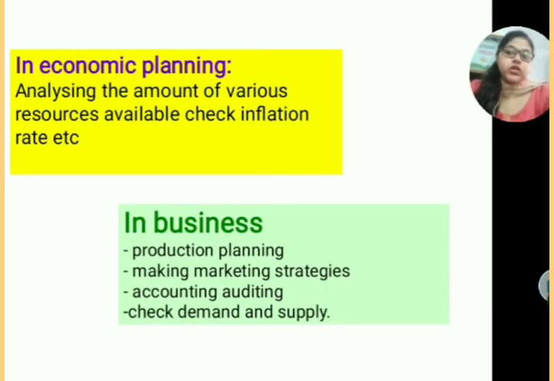Moving to the next one, economic planning. Now we have studied how it helps in checking, but how does it help in economic planning?